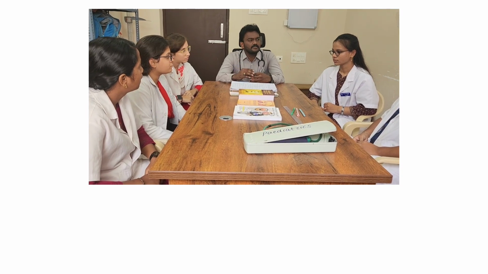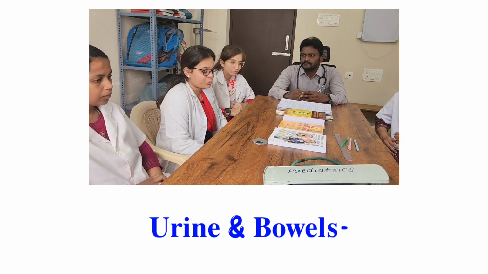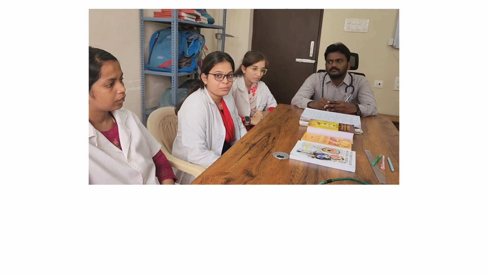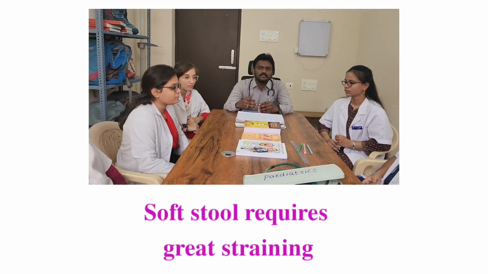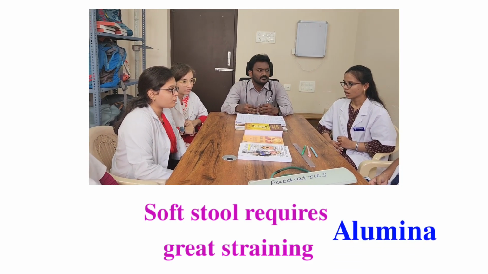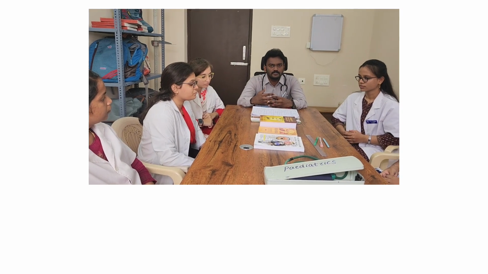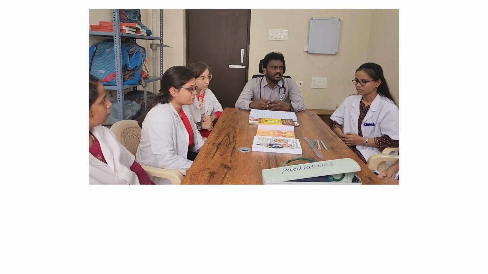What are the next physical generals? Urine and bowels. Urine is frequent and watery, profuse in quantity, and also there will be inability to pass urine, and urgency to urinate. Coming to bowels, even soft stools require severe straining. That we also find in other drugs like Alumina. We have to strain more for soft stools. So this is also found in Ignatia.